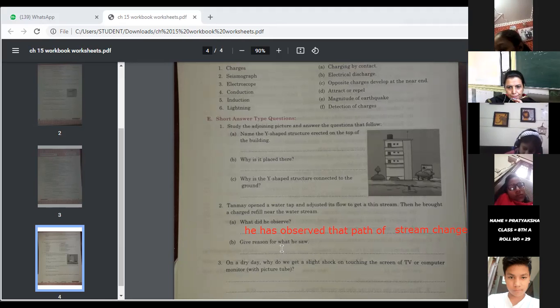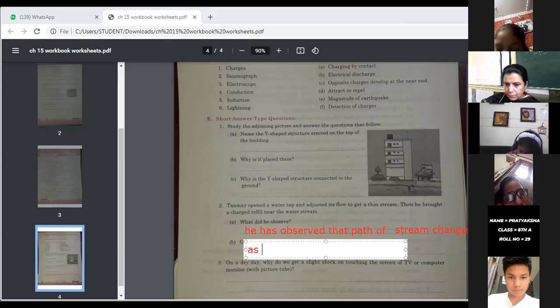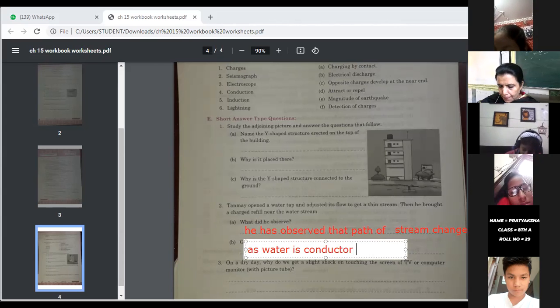Because water is a conductor, it may be attracted by the charged refill. So write down: as water is a conductor, it gets diverted.